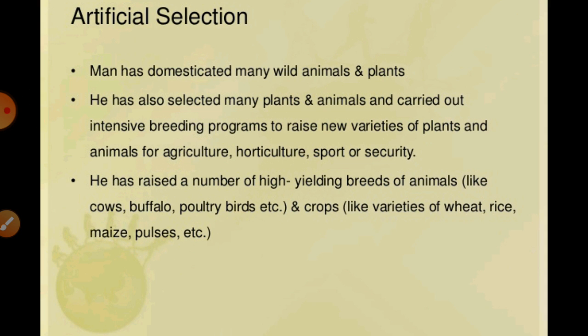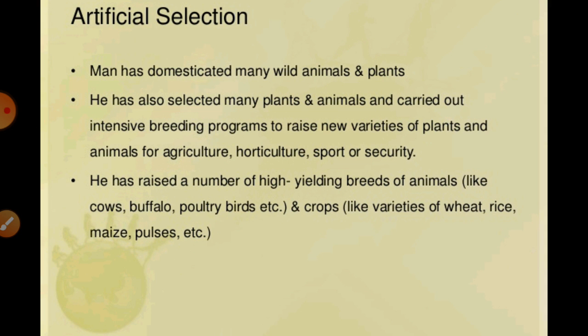So if humans can create a new species, why not nature? Means generally we can say man is a domesticating being, he always tries to make different wild animals and wild plants into domesticated organisms, or we can say he also selected many plants and animals and carried out intensive breeding programs.